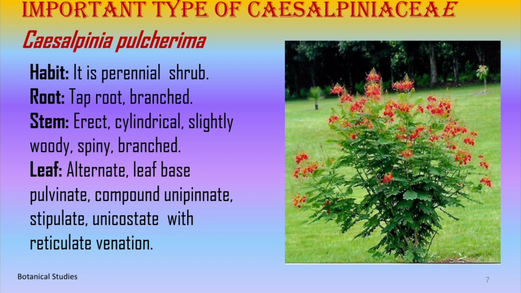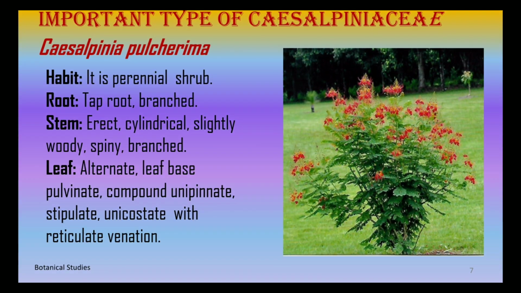Important type of the subfamily Caesalpiniaceae, that is Caesalpinia pulcherrima. Habit. It is a perennial shrub, root system taproot, branched, stem is erect, cylindrical, slightly woody, spiny, branched. Leaf is alternate, petiolate, stipulate, stipules are minute, paripinnately compound, leaflets 4 to 8 pairs. Leaflets are alternate, leaf base is pulvinate, compound, unipinnate, stipulate, with reticulate venation.